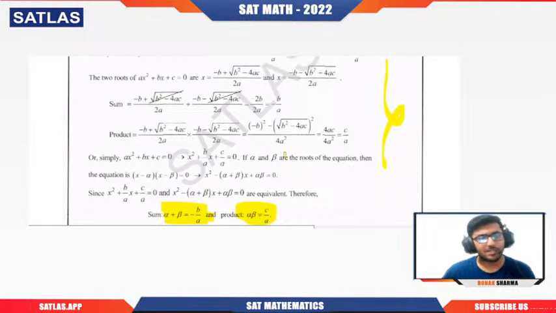Okay, they will say, "Okay sir, I know this result, but from where it is coming I don't know." So this is kind of a proof for that, and it is not a very tough proof. It is very simple, because you should know the quadratic formula for that. Sir, is it necessary for the exam? I don't think so, not at all.